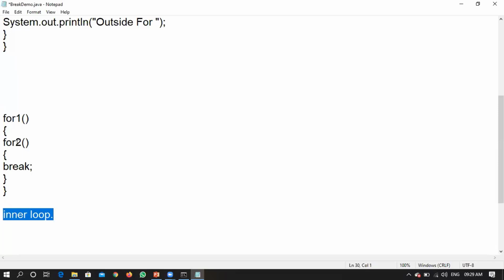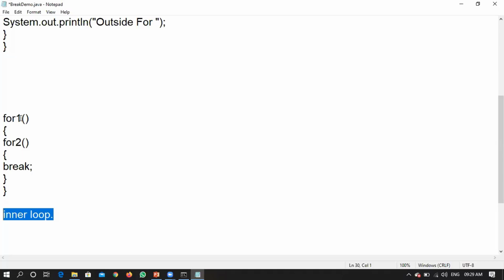That means it will just come out of this for loop 2, but it will still remain in for loop 1. Right? So keep one thing in mind. Whenever you are writing a break statement in a switch, it will come out of that particular block. One scenario. Second scenario, if you are writing a break statement in a for loop, whichever loop is holding that particular break, only from that loop it will come out.